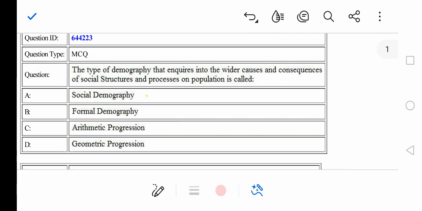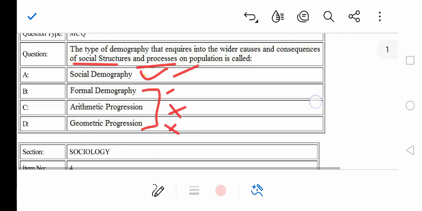The type of demography that inquires into the wider course and consequences of social structure and processes on population is called. So A will be the answer, right? Even if you don't know about these three, you can read the question deeply and understand that it is talking about the social structure and the processes. So definitely not the arithmetic progression, not the geometric progression, and formal demography definitely not. So option A is the right answer, right?